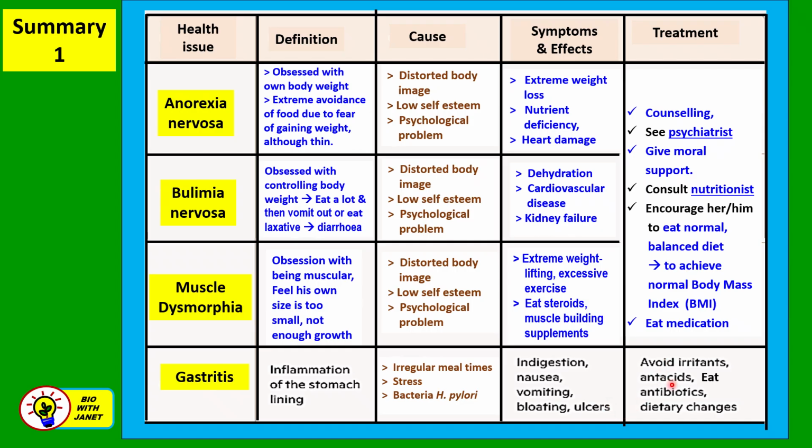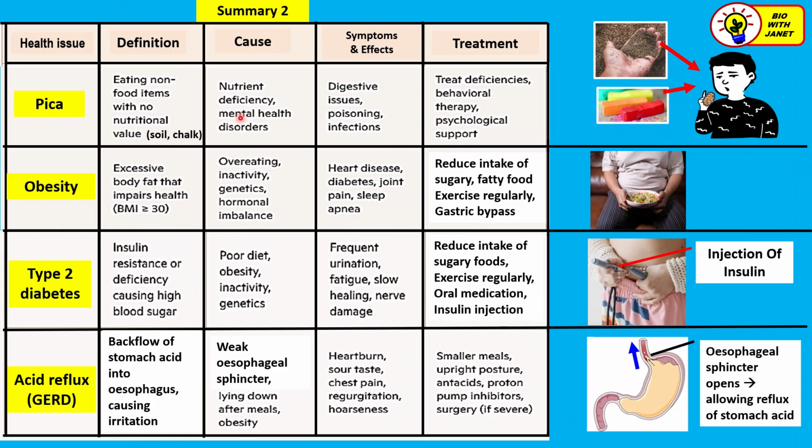So what is the treatment? Treatment is to take the antacids or the alkaline substances to neutralize the acid, right? And then if it's due to H. pylori bacteria, they have to eat the antibiotics to kill the bacteria, okay? And they also have to make some changes to their lifestyle and remember to eat at regular meal times.